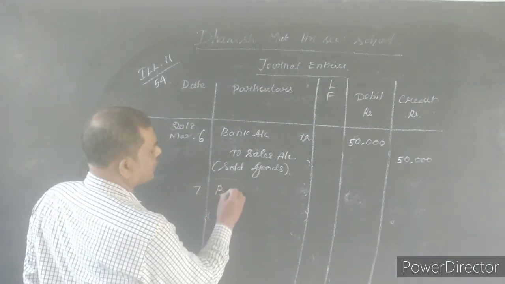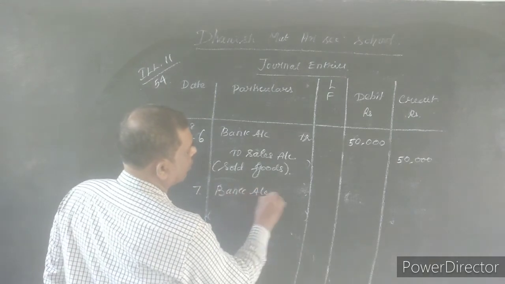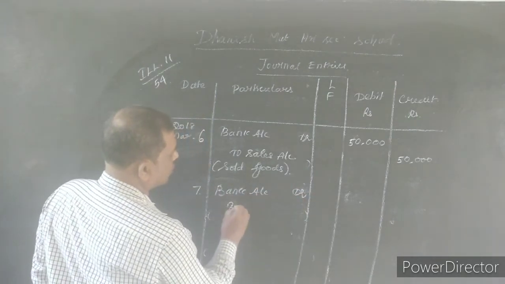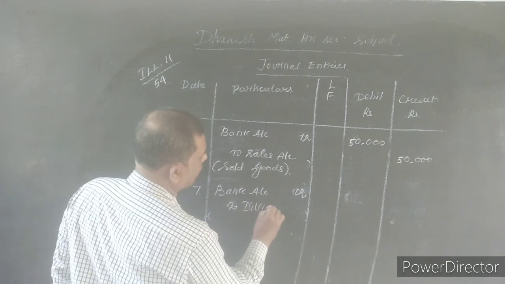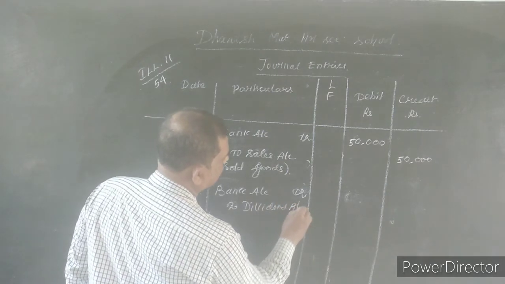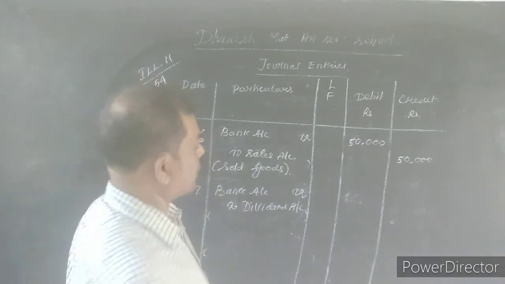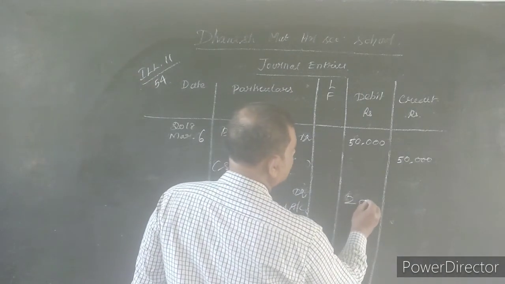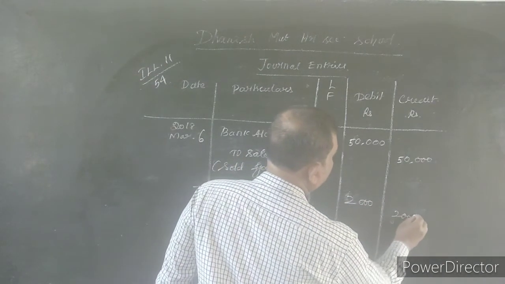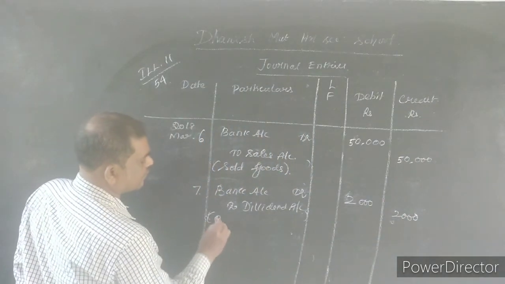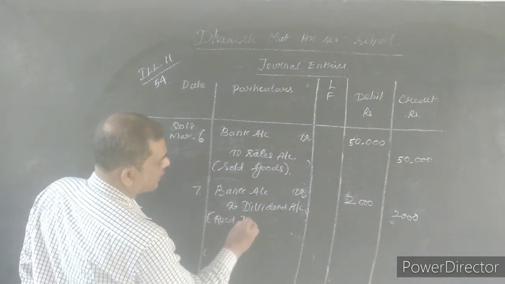So bank account debtor to dividend account. How much? Rupees 2,000. Received dividend.